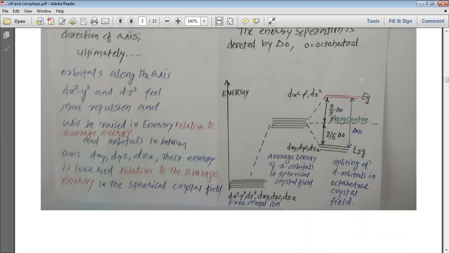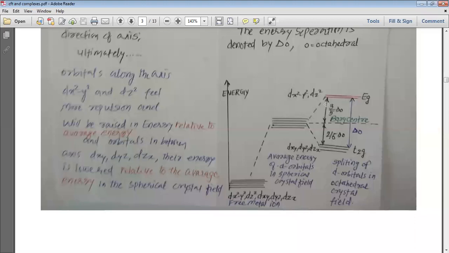Here you can see I have written barycenter. This barycenter represents the average energy. So the energy of T2g is decreased by minus 2 by 5 delta O, or you can say minus 0.4 delta O, because sometimes instead of 2 by 5 they write 0.4; if you multiply the numerator and denominator of 2 by 5 by 2, you get 0.4.